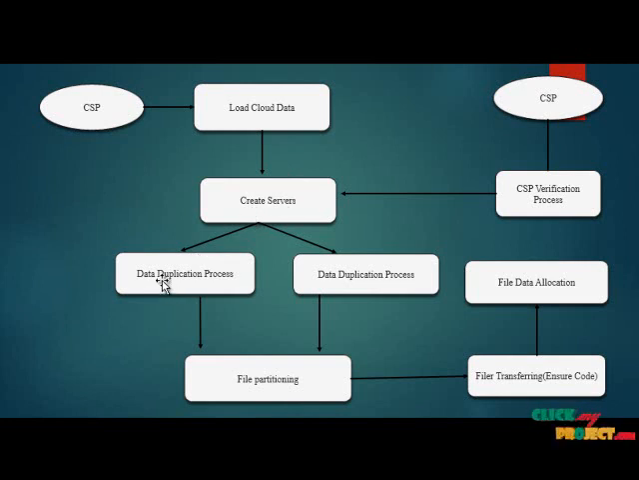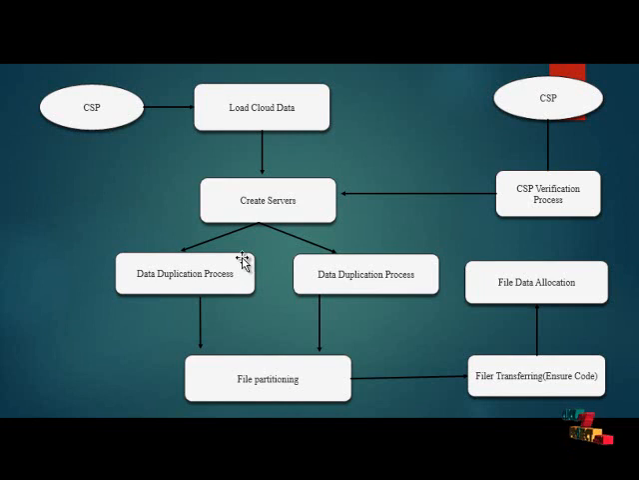The next process is data duplication. The servers store the cloud relevant information. For example, the CSP first stores the cloud relevant information, and the cloud data information is stored on the servers. The cloud service provider creates the cloud servers, and these servers store the cloud data information. The user can upload any file data, and this file data is stored on the servers. The data duplication process takes duplicate copies of the original files.